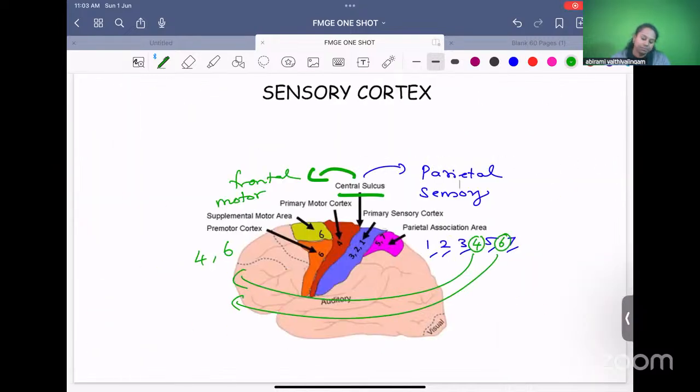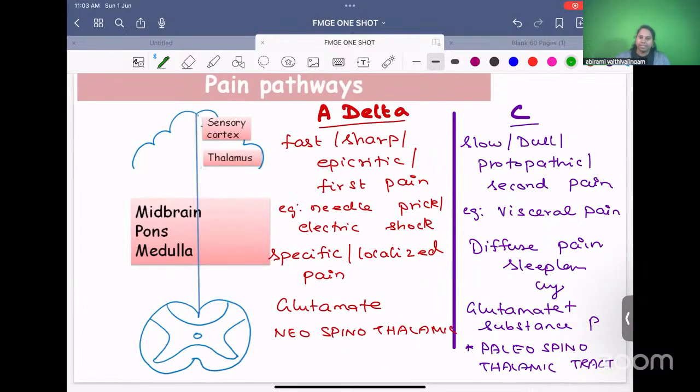Next, the pain pathways, spinothalamic tract. So we have finished one of the sensory tracts, dorsal column. The second one is the spinothalamic tracts, which carry pain and temperature, but pain is more important. So pain pathways, we'll discuss this as pain pathways.